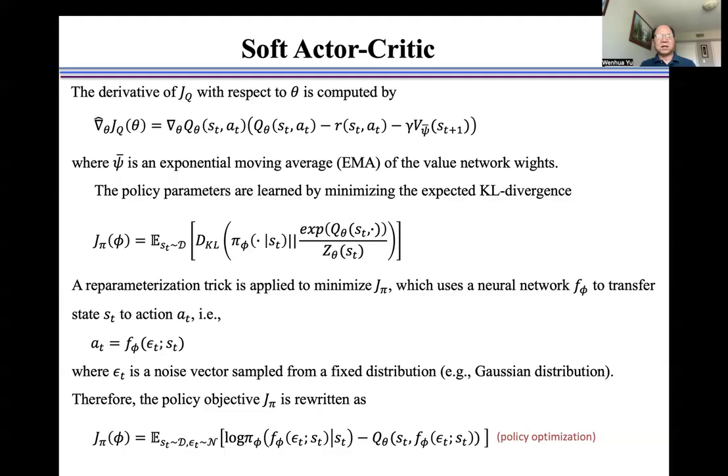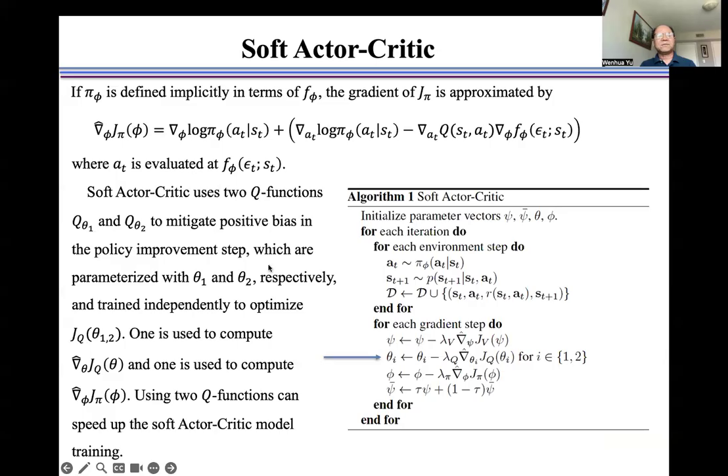Therefore, the policy objective J pi is rewritten as here. If pi phi is defined implicitly in terms of f phi, the gradient of J pi is approximated by using this equation, where a t is evaluated at f phi.